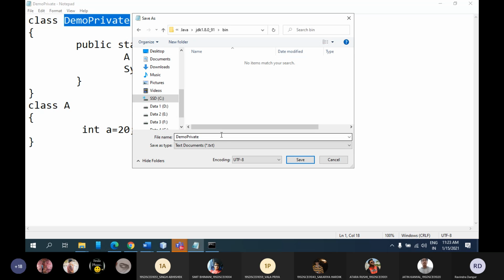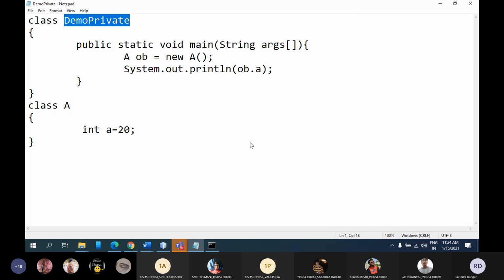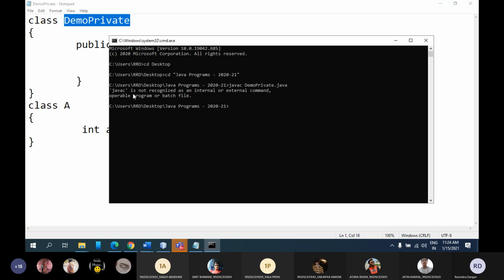This is what you need to do. This is one way, but mostly you should not do this kind of thing, because it is not good to save your file in the same folder every time. So now let's say I want to save this file on the desktop, and I have already done that, but I'm not able to find javac.